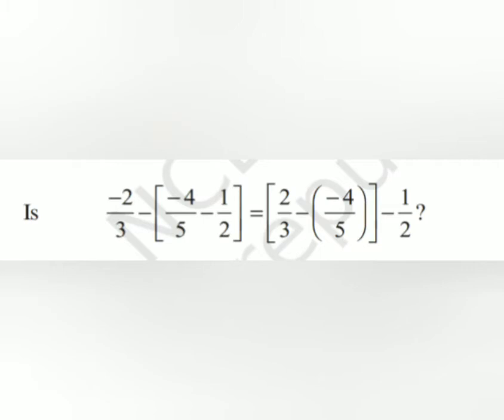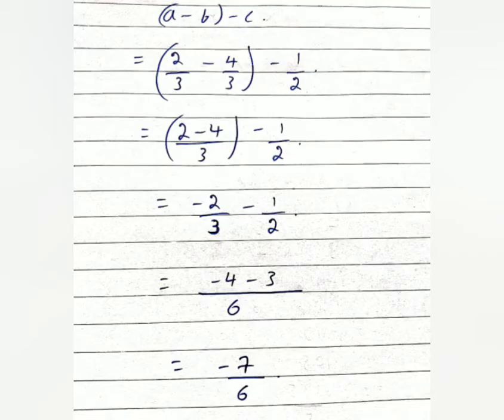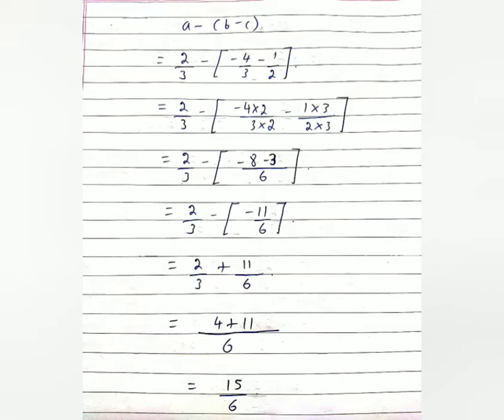If we subtract A minus B minus C one way, we get the answer minus 7 by 6. Whereas, if we subtract A minus B minus C the other way, we get the answer 15 by 6.